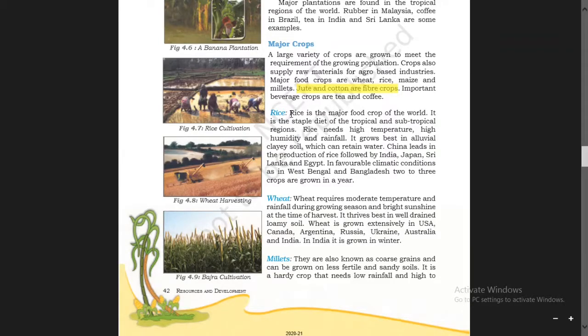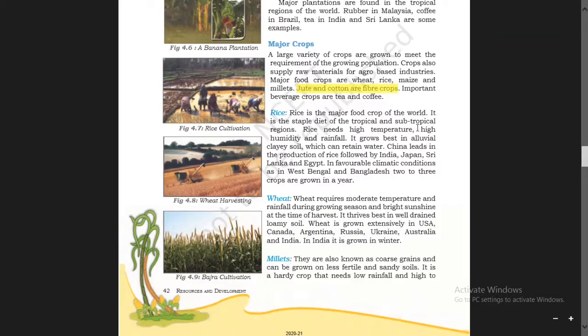Rice. Rice is the major food crop of the world. For the people of Manipur, most of us depend on the rice crop. So rice is the major food crop of the world. It is the staple diet of the tropical and subtropical regions.